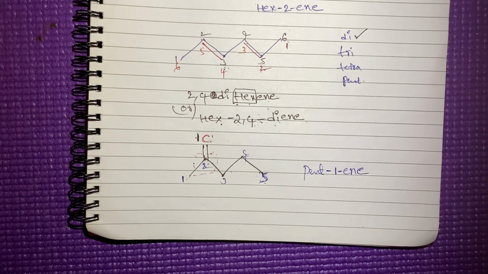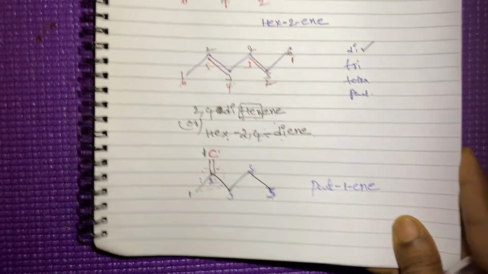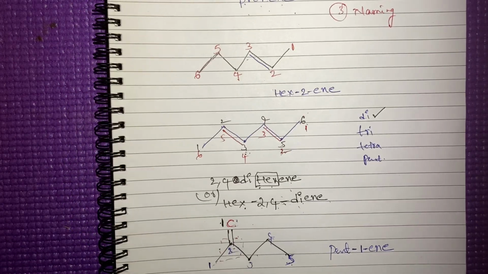Like this we have to give the names for the compounds. Okay. This is about naming of alkenes. Here I have not included any functional groups. First we'll complete the branched chains with the substituents. Later we'll discuss functional groups. Then it will be very easy for you.